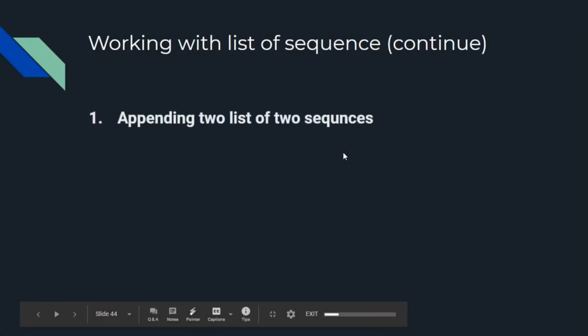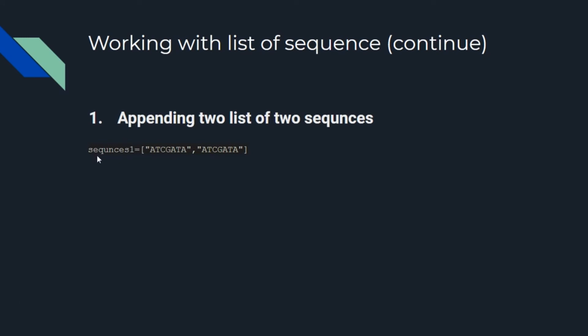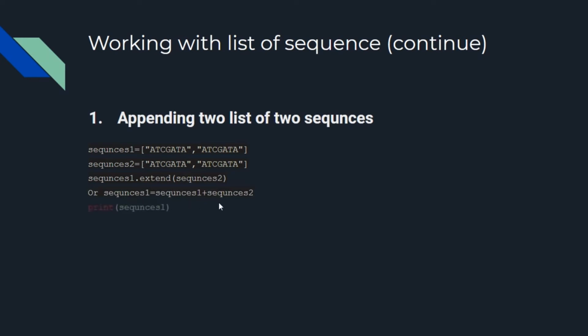Suppose that we have two lists. The first list is ATCGTA, and the name of the first list is sequence one, and the name of the second list is sequence two. If you want to add sequence two into sequence one, you will write sequence one dot extend sequence two. Then the values of sequence two will be copied into sequence one. Or you can also write sequence 1 plus sequence 2.